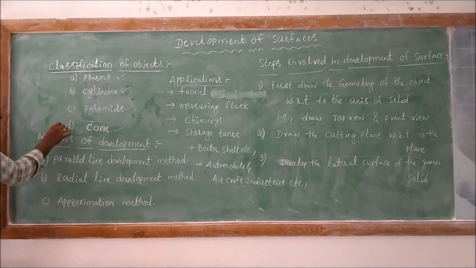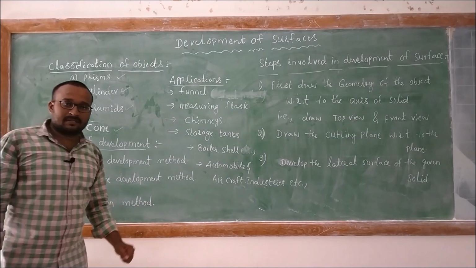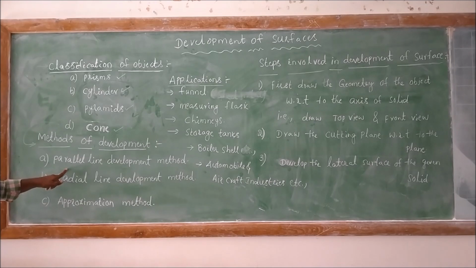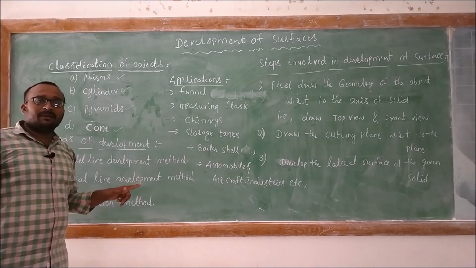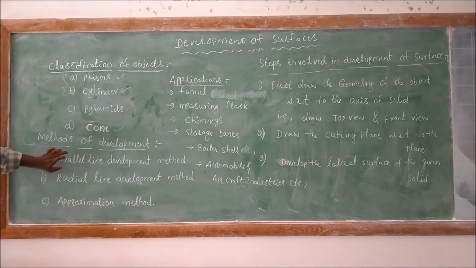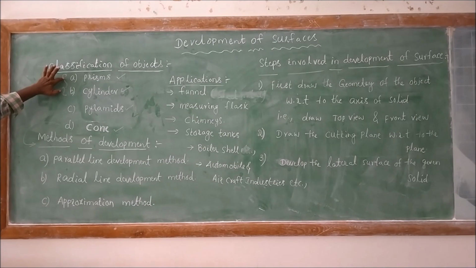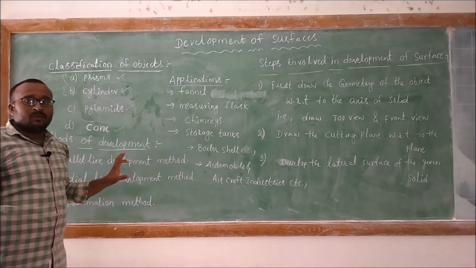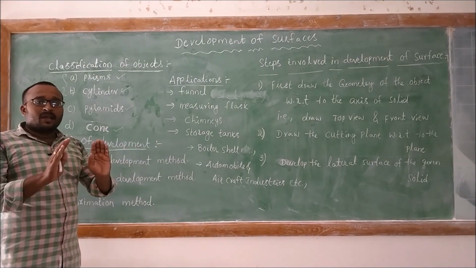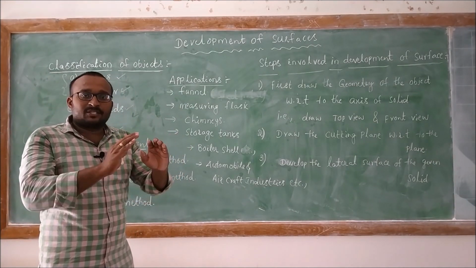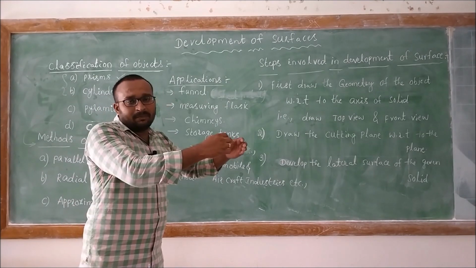Coming to the methods of development of surfaces, there are 3 methods. The first one is the parallel line method, which is used to develop the prisms and cylinders. The parallel line method depends upon the sketch outline. Whatever outlines are there, those sketch outlines will be used to develop that particular surface.